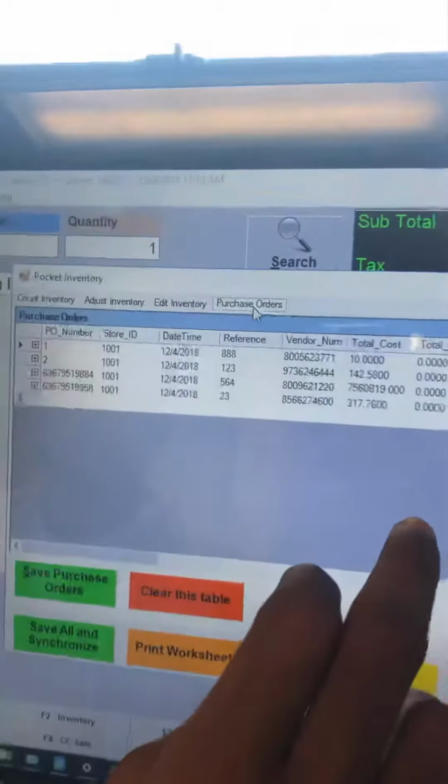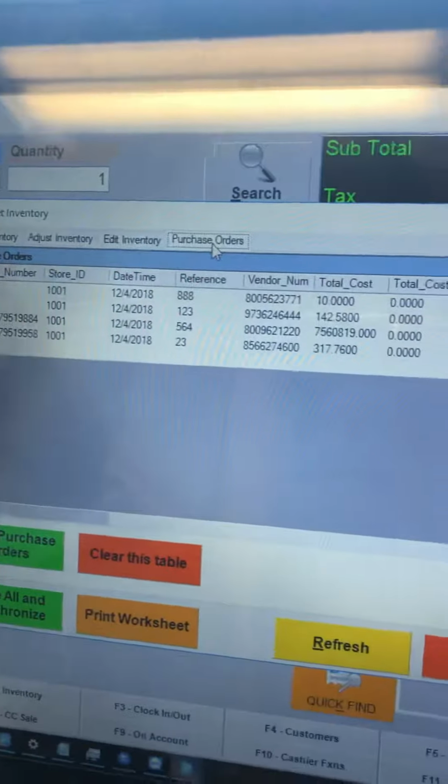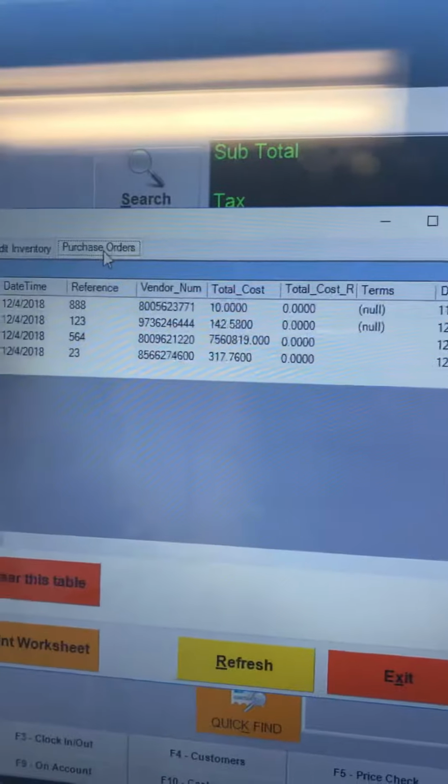Now we can take a look at our purchase orders tab here in the pocket inventory control, and we can see the purchase orders that we just uploaded.